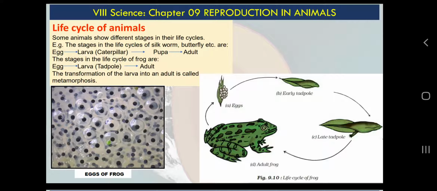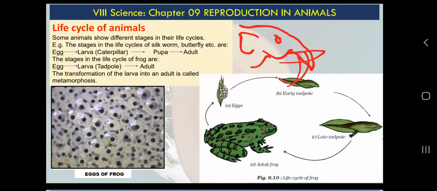So next, the life cycle of animals. A very simple observation, boys and girls: an elephant's baby resembles an elephant, a lizard's baby resembles a lizard, a snake's baby resembles a snake, and a dog's baby, a cat's baby. By seeing puppies or cubs, you can easily identify this is a baby of a cow, of a lizard, of an elephant, of a tiger or lion.